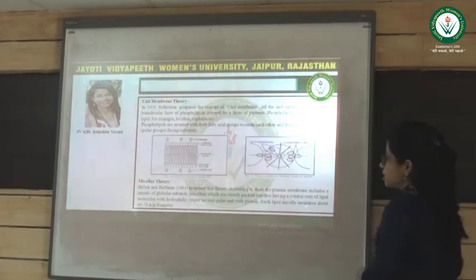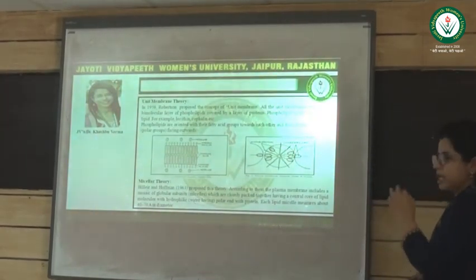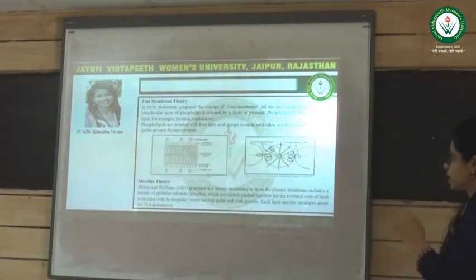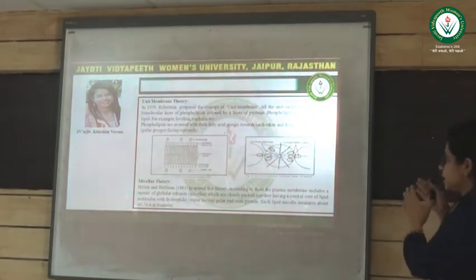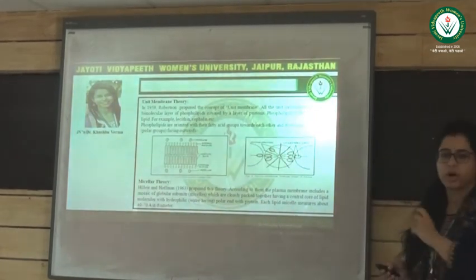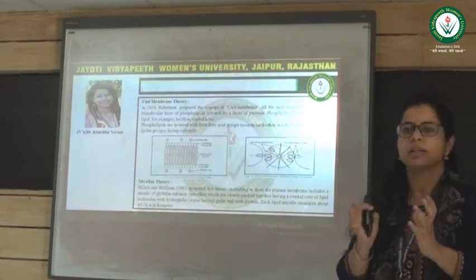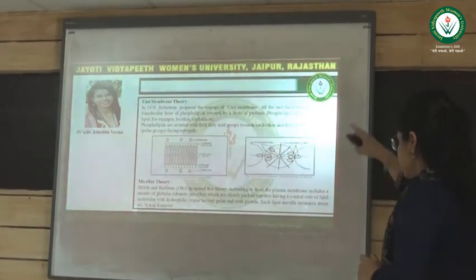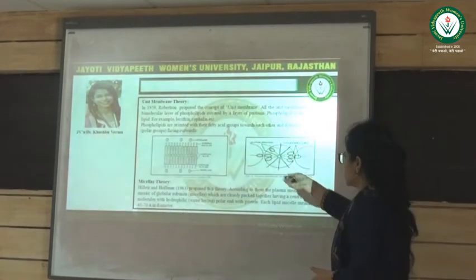The next theory was given by Hiller and Hoffman in 1963, which was the micellar theory. They suggested that lipid molecules are arranged in a micelle ball and proteins surround this micelle body.